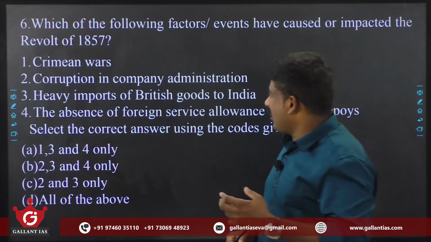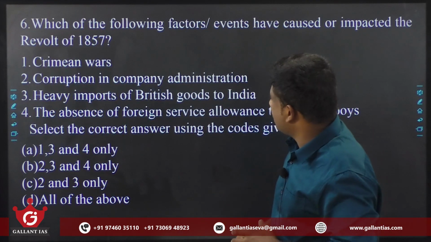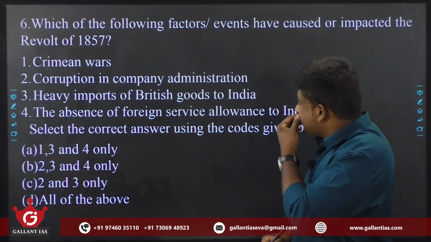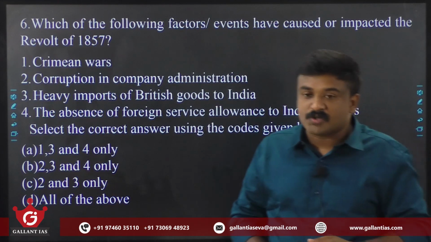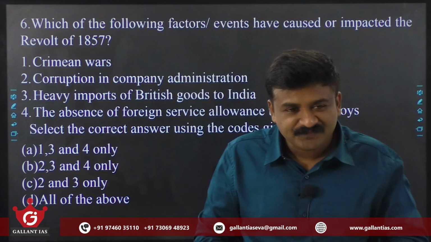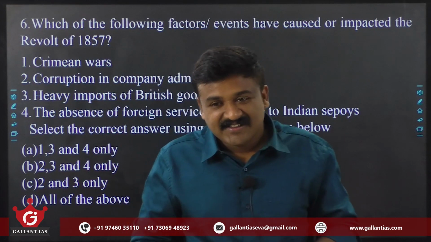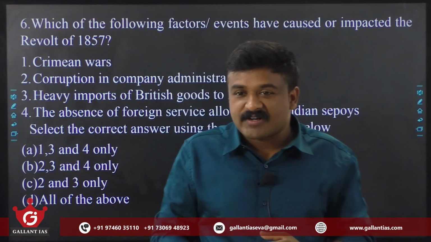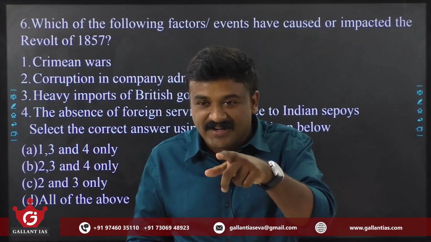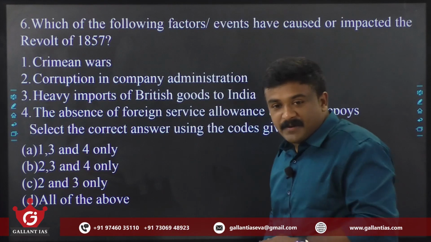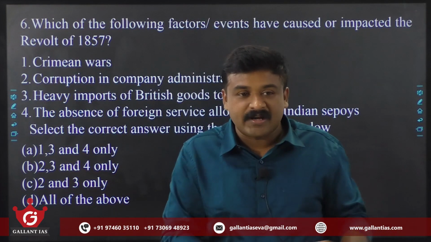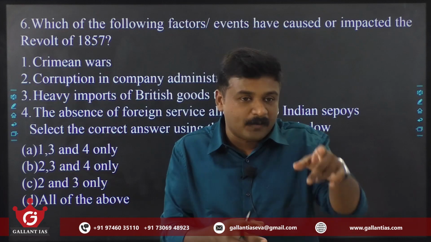Let's go for the Crimean War. Let's go for corruption in company administration. Let's go for heavy imports of British goods to India. The absence of foreign services allowance to Indian sepoys. Can we say these are factors contributing to the 1857 revolt? Yes, in the first phase of the Crimean War, the British faced reverses that boosted the confidence of Indian soldiers. Am I right? Similarly, corruption in company administration led to further fiscal deficit and financial burden upon Indian farmers and the Indian population. Am I right?